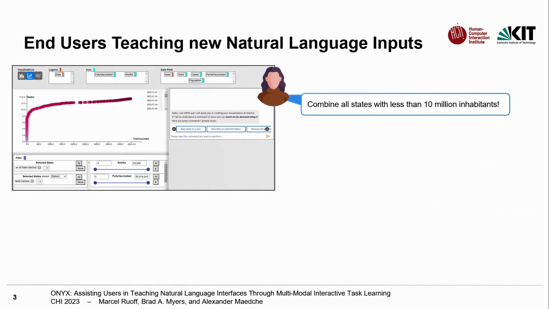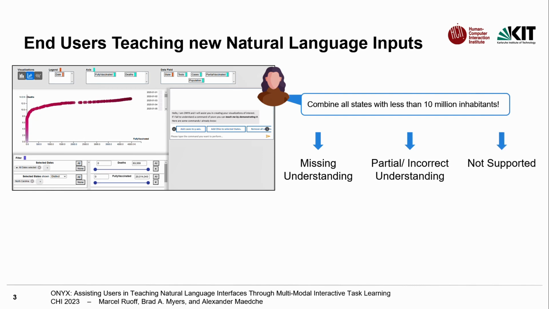Our work is motivated by the increasing ability of users to interact through natural language with their smartphones, the web, or specific applications like data visualization tools. However, even though the breakdowns decrease due to recent advances in natural language processing, natural language interfaces can still break down due to missing understanding of unknown natural language inputs, partial or incorrect understanding, or when users ask for unsupported functionalities.